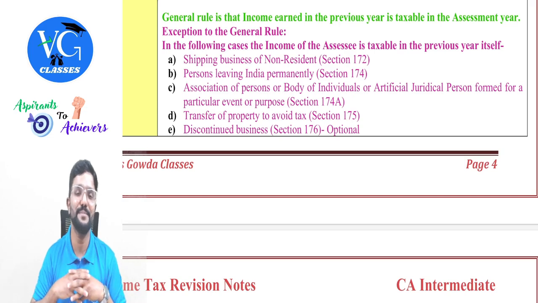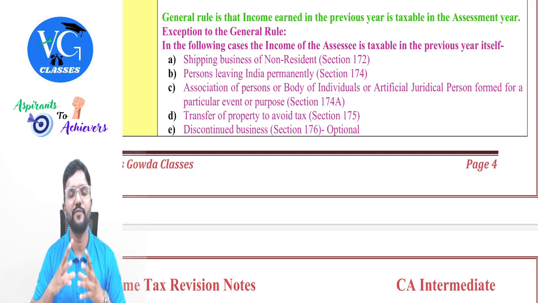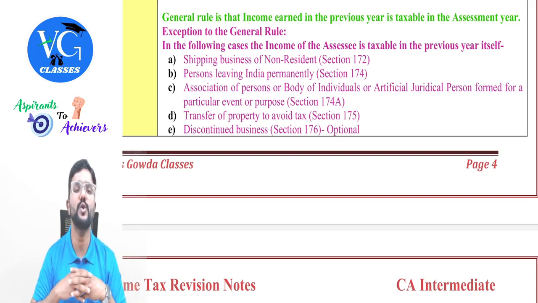And even income tax comes under the control of whom? Central government. So there will be information passed on by the passport department or visa department to the income tax department whenever the person is moving out of India permanently.